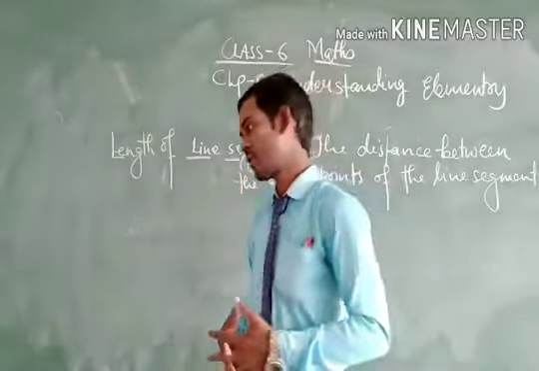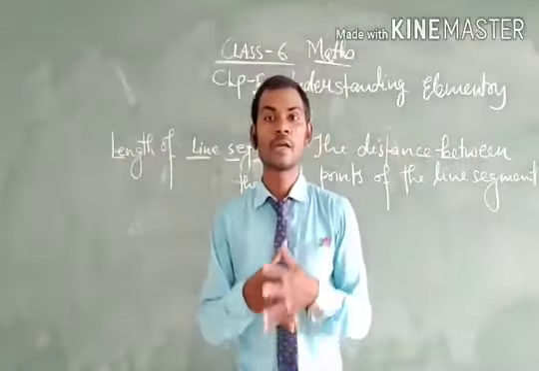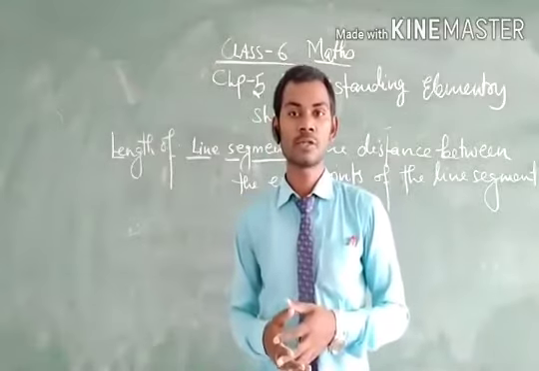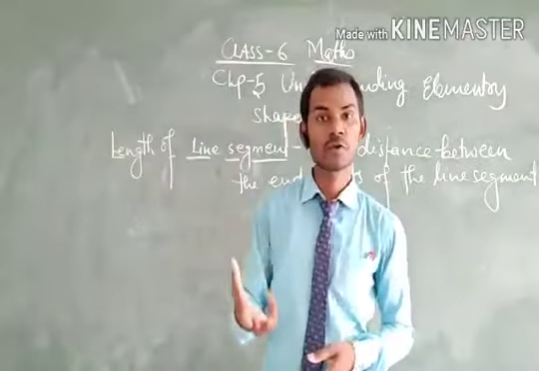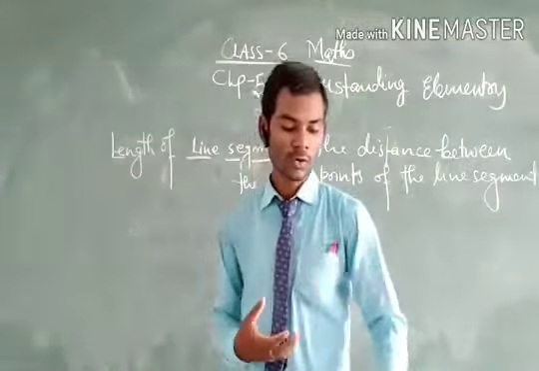In the sense of line segments, we say that two lines are said to be congruent if they have the same length. They have the same length means their lengths are equal. Then such two lines are known as congruent lines.